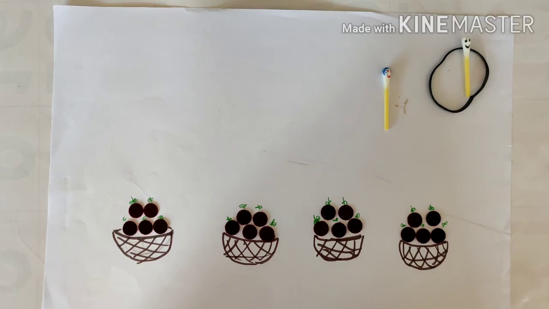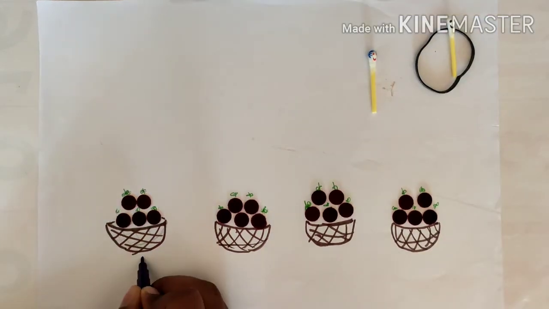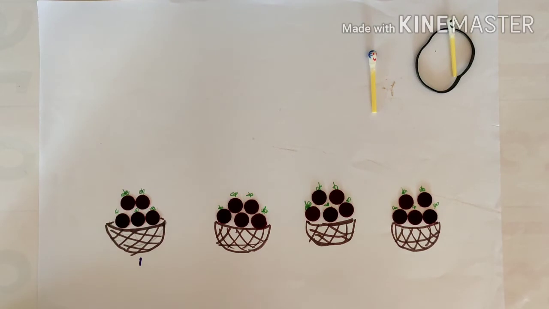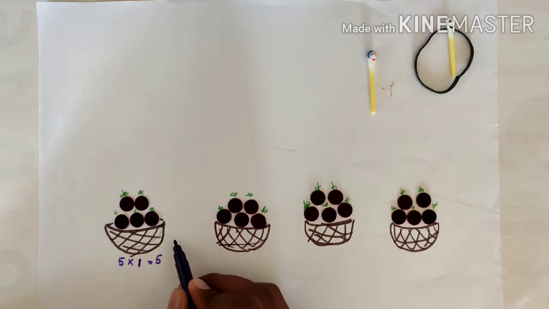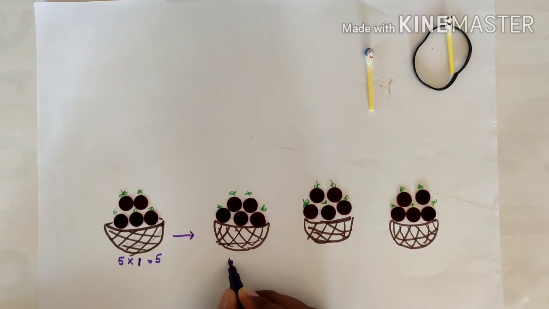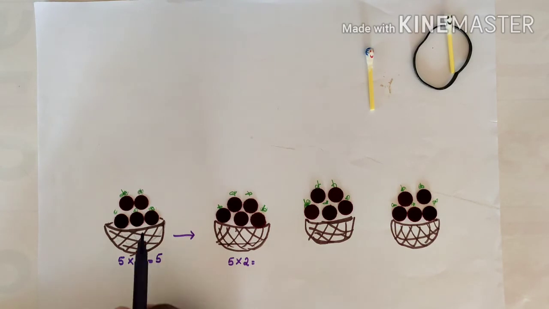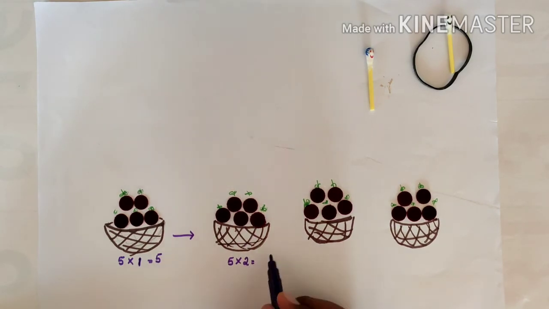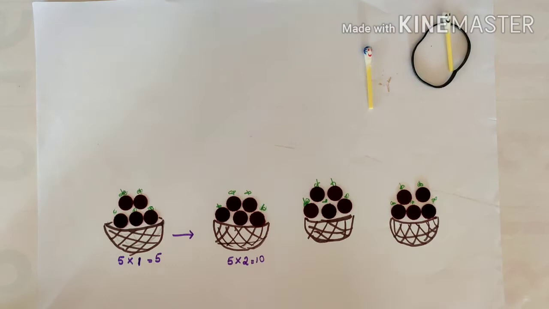Now Ravi recalls every day and then he writes the number of apples this way. First day I ate 5 apples, that is 5 ones are 5. The apples of the next day, that is 5 twos are... Second day he adds it to the same apples, so 5 and 5. 5 twos are 10 apples.